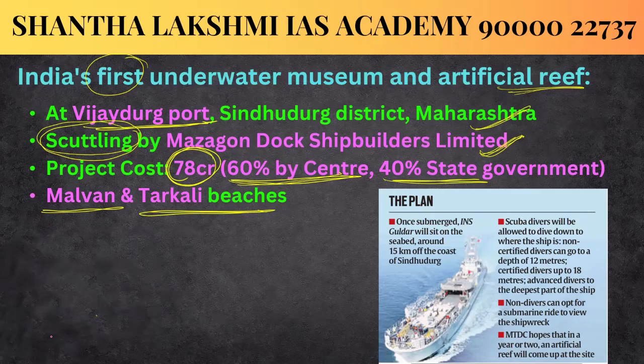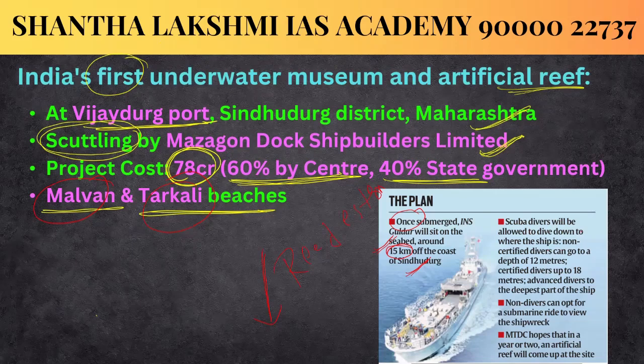See the plan. Once the ship is submerged, it will sit on the seabed around 15 km off the coast of Sindhudurg, at the Malvan and Tarkarli beaches. After its submergence, they will allow artificial reef establishment. Artificial reefs will be established on this INS Guldar, and then scuba divers will be allowed to dive down